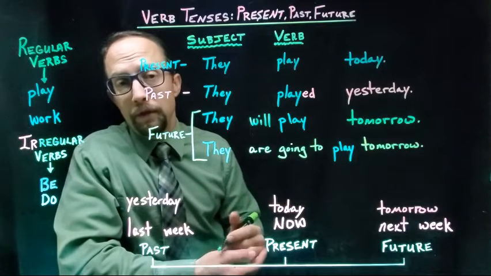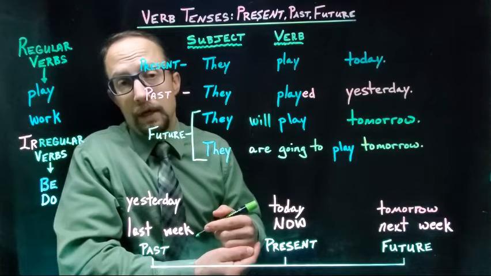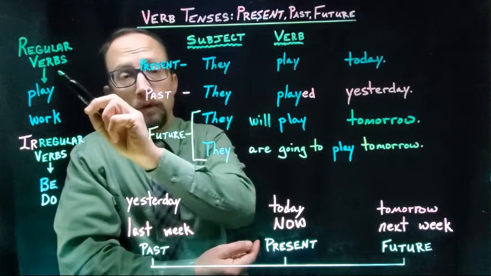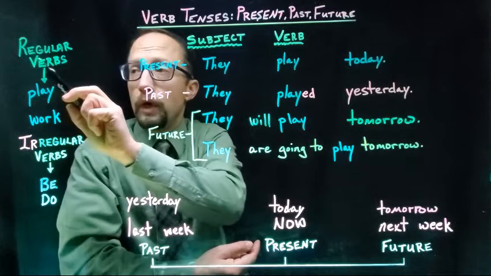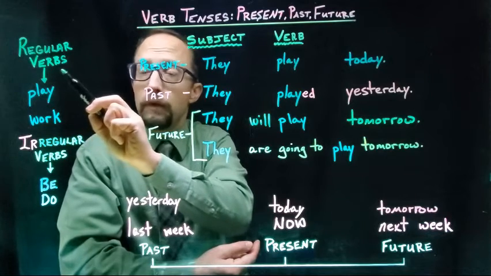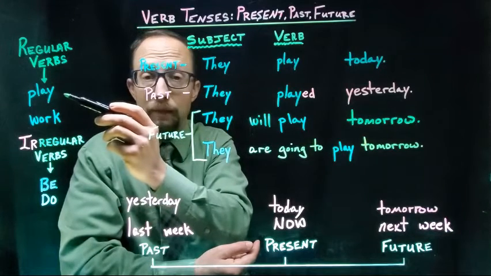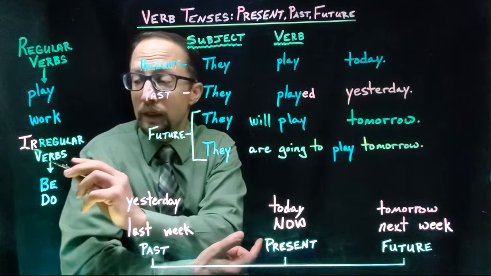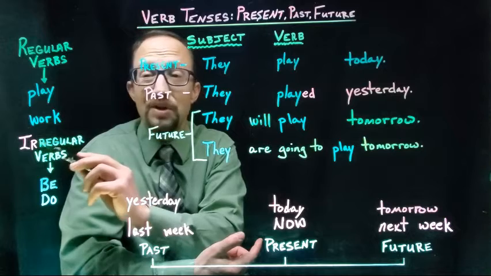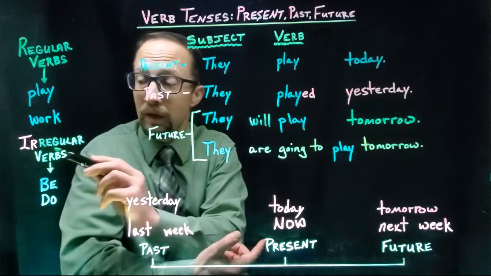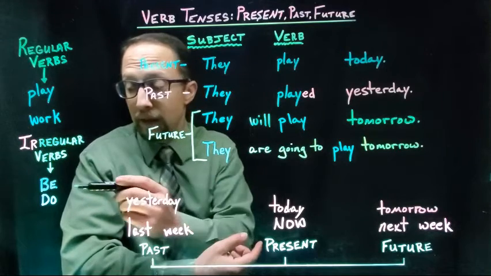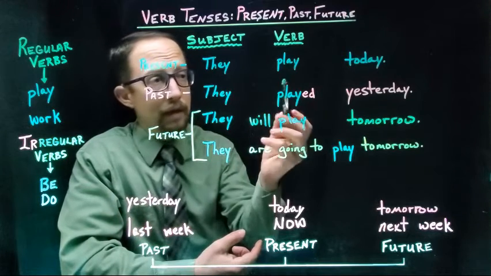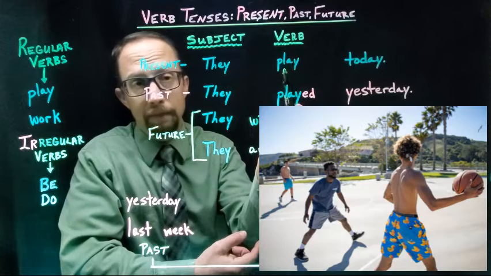Okay, let's look at our first example. Remember, there are 2 kinds of verbs, okay? You have regular verbs like play and work. And you have irregular or not regular, irregular verbs like be and do. So let's look at the verb play, okay?